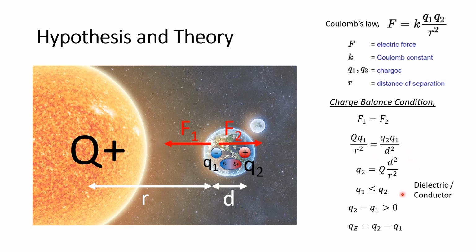For dielectric, Q1 is equal to Q2. For conductor, Q1 can be smaller than Q2, where Q2 minus Q1 is bigger than 0. Therefore, the net charge of the Earth can be slightly positive charge.